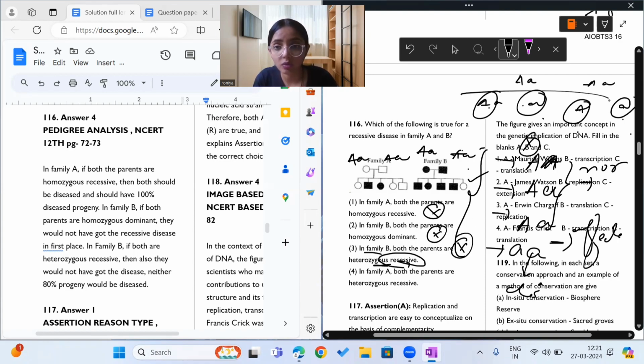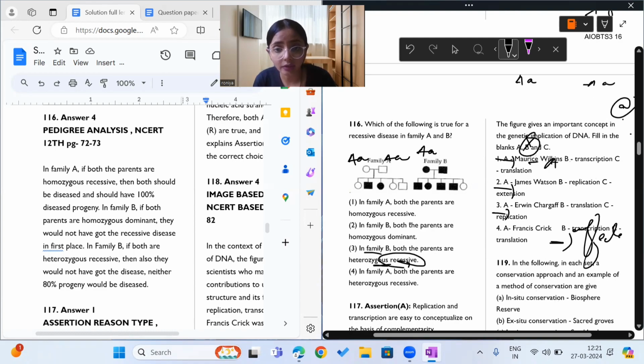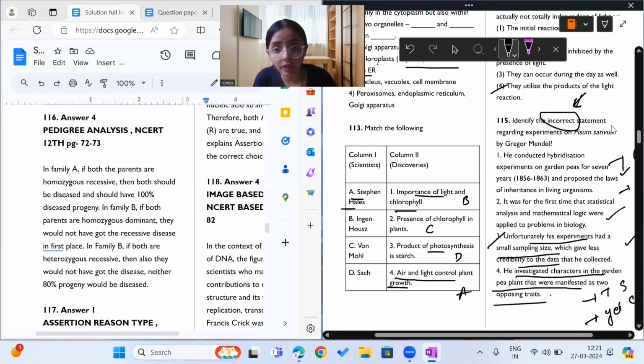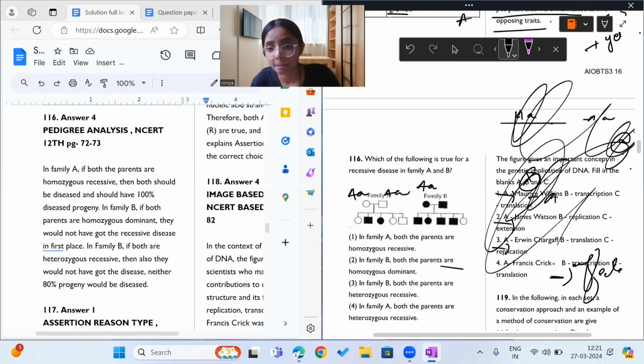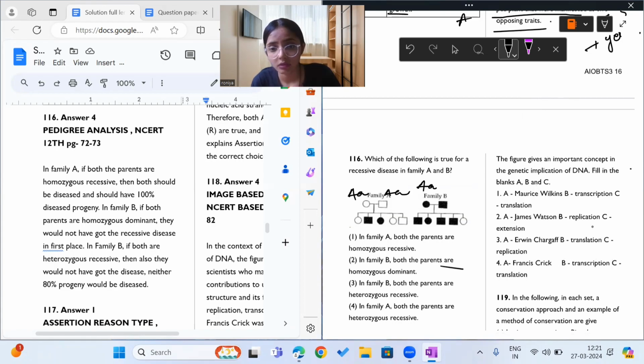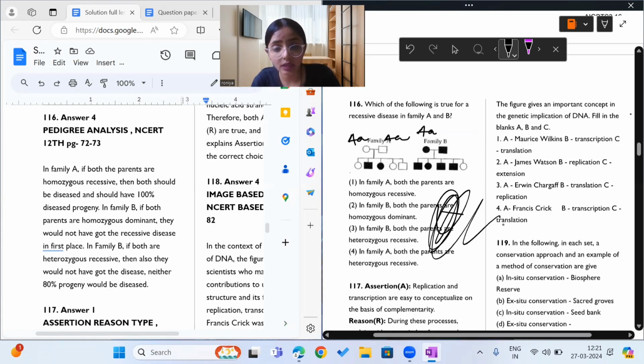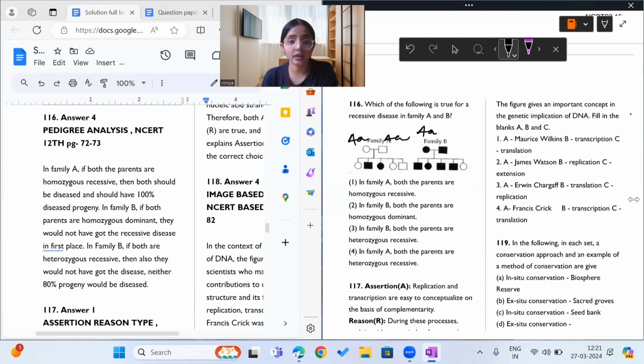Now, what is statement 4 saying? It is saying that in family A, both parents are heterozygous and recessive.